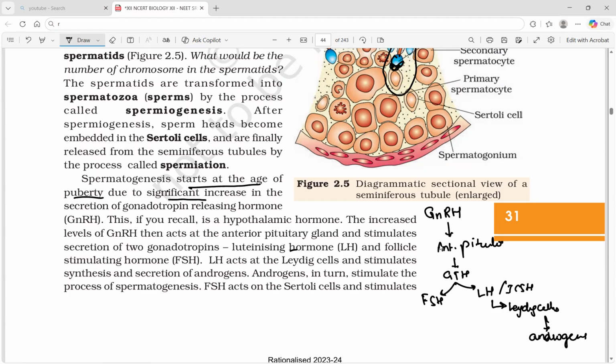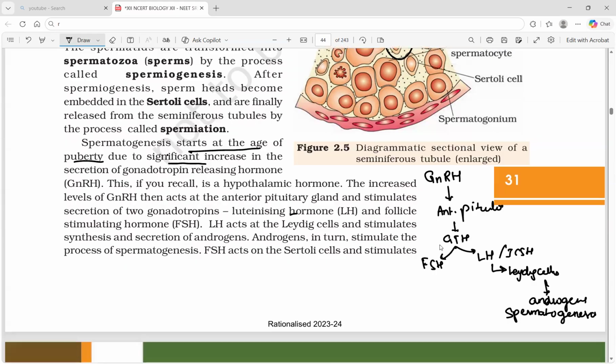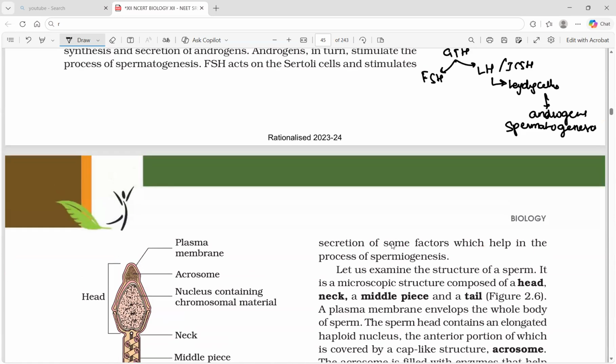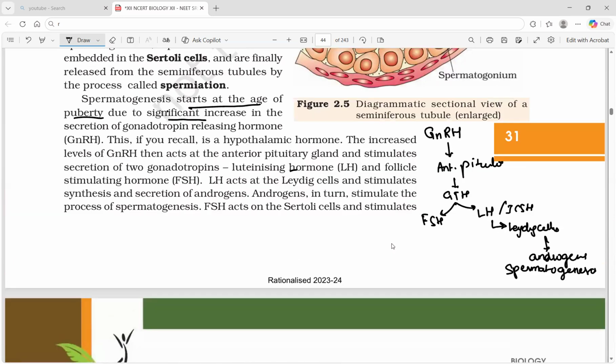Androgens in turn stimulate the process called spermatogenesis. So ultimately we have to say LH for spermatogenesis. FSH acts on Sertoli cells and stimulates the secretion of some factors which help in the process of spermiogenesis. So FSH for spermiogenesis. If direct questions come, FSH for spermiogenesis, LH indirectly for spermatogenesis.